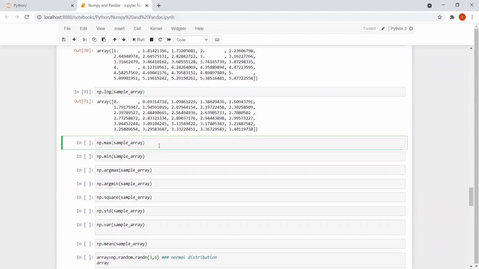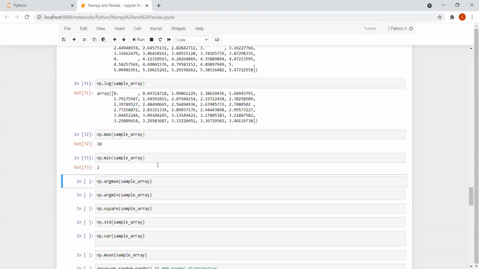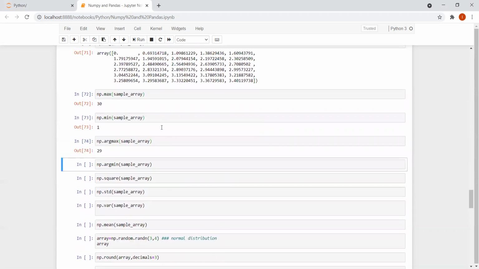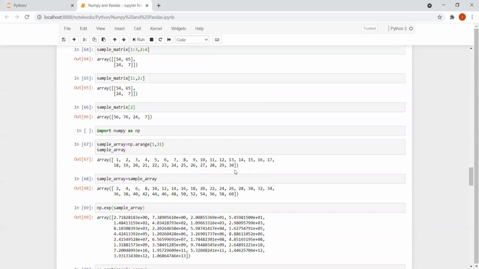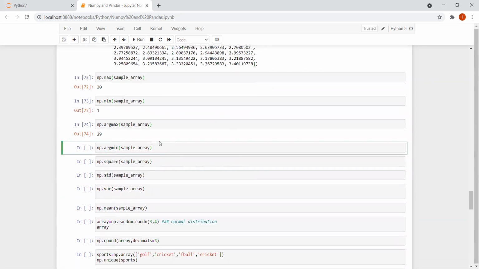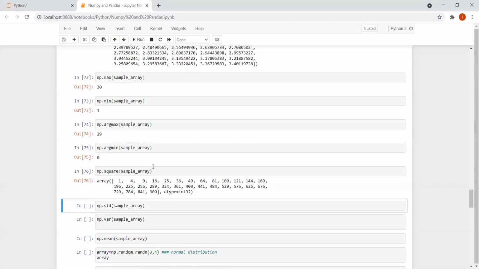If I write max, 30. If I write min, 1. If I write argmax, we have seen that, right? It will show the index of the maximum value. So here it is going to be 29, because this is 0 index, so this is going to be the 29th index. In case I write argmin, that is going to be 0, right? If I write square, I'll get the square of all the numbers.